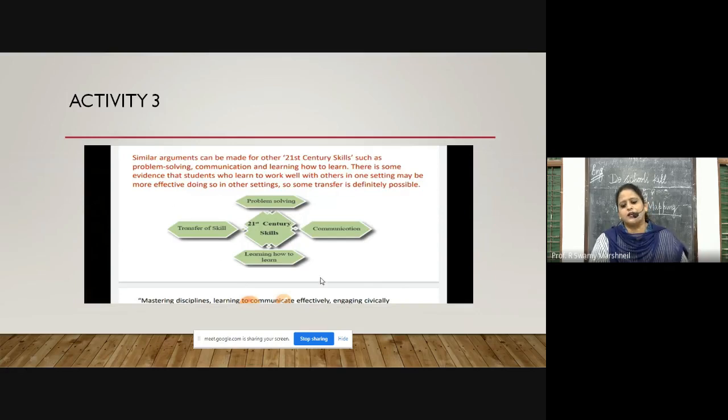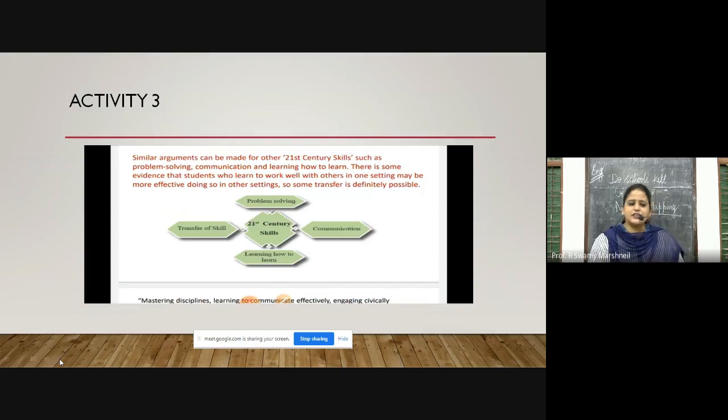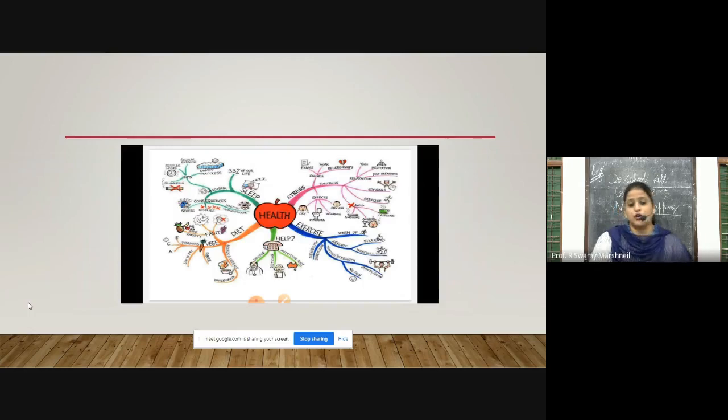Now, what is this mind map about? This mind map tells us about the 21st century skills. What are the skills? Problem solving, communication, learning how to learn, and transferring our skill. That means this paragraph that they have given us, we have turned it into a creative diagram like this. If you look at the previous mind map, it was in a different manner. There are various types of mind maps that you can make. There is no single pattern that you have to use.